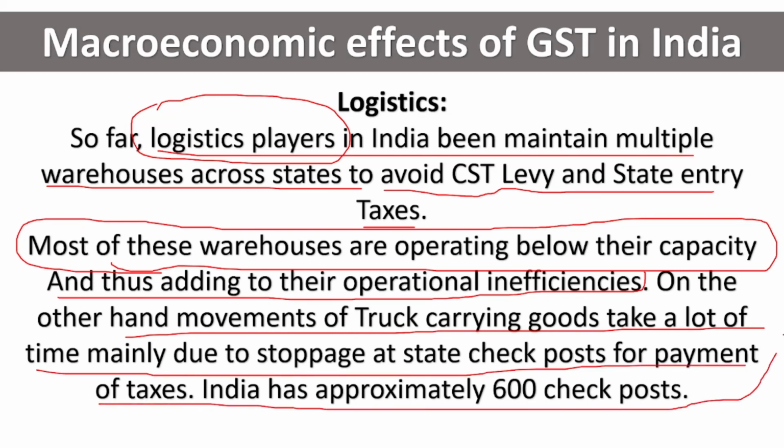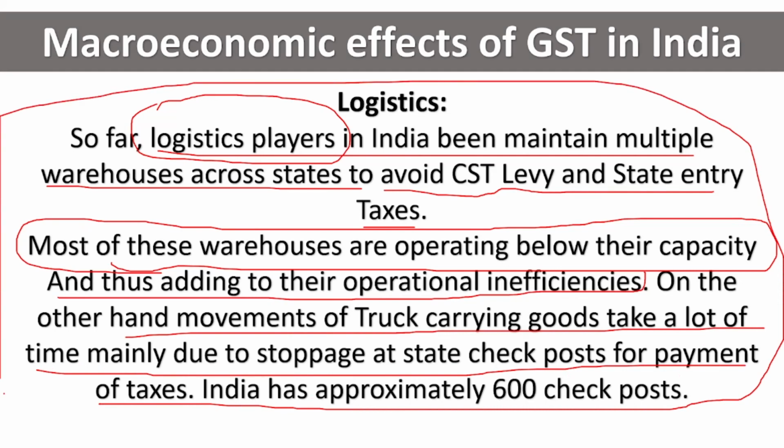India has approximately 600 checkpoints. So in India, a total of 600 checkposts are there. So what happens? When a truck is passing from one state to another state, they will put a toll and stop it, because they have to pay the tax. So a long queue of trucks will stand on the road. This is consuming more time for the trucks.